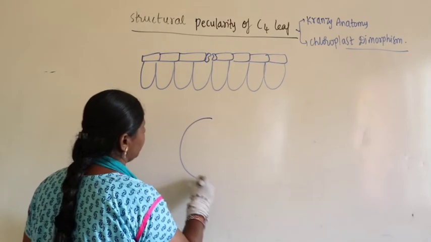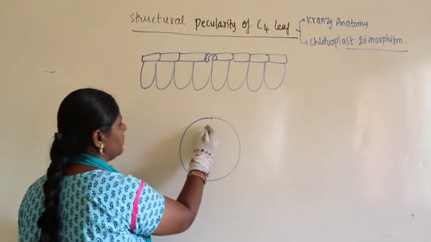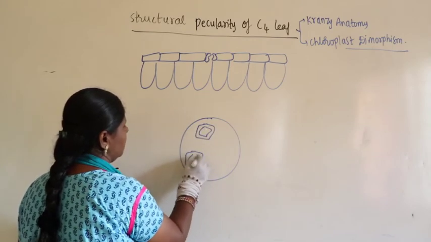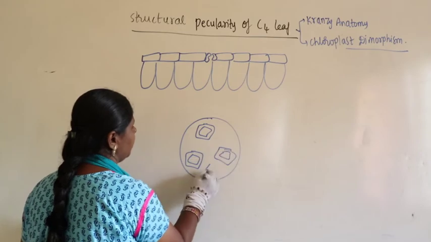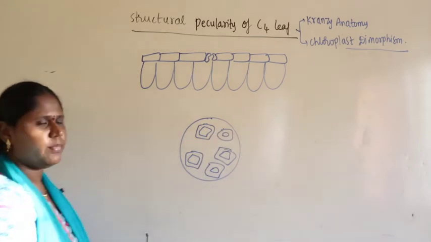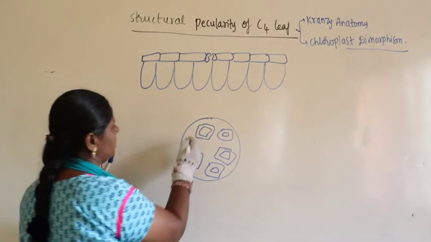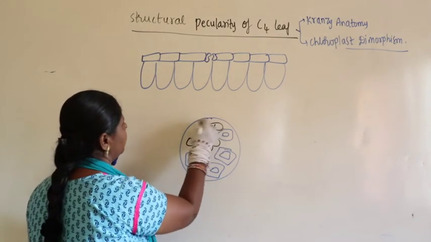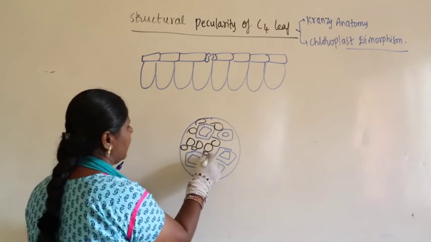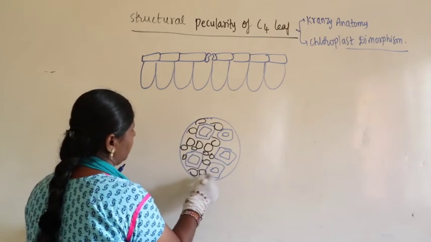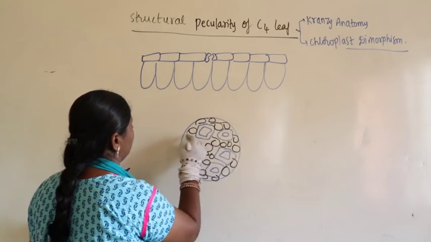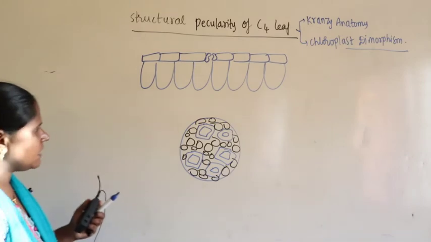Then down to this we find the vascular bundle. You know it very well. You find xylem cells, and in between xylem we find phloem cells. So this is the centermost vascular bundle. I am drawing phloem cells with a black colour marker. Right, this is the vascular bundle.